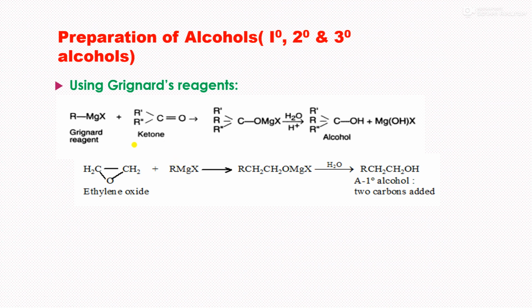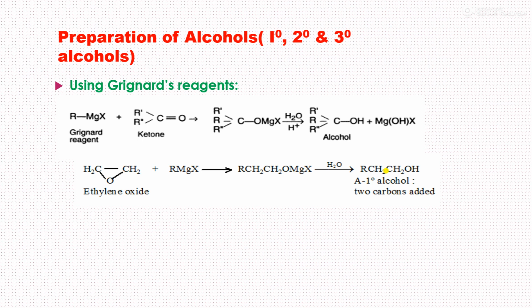And this R minus attacks either this carbon or this carbon, and this ring gets opened. Thus, this R gets attached to one of the carbons, and CH2OMgX is formed. Thus, upon hydrolysis, it gives RCH2CH2OH. This is the primary alcohol here. So that means we can prepare primary alcohol by using ethylene oxide and Grignard's reagent.